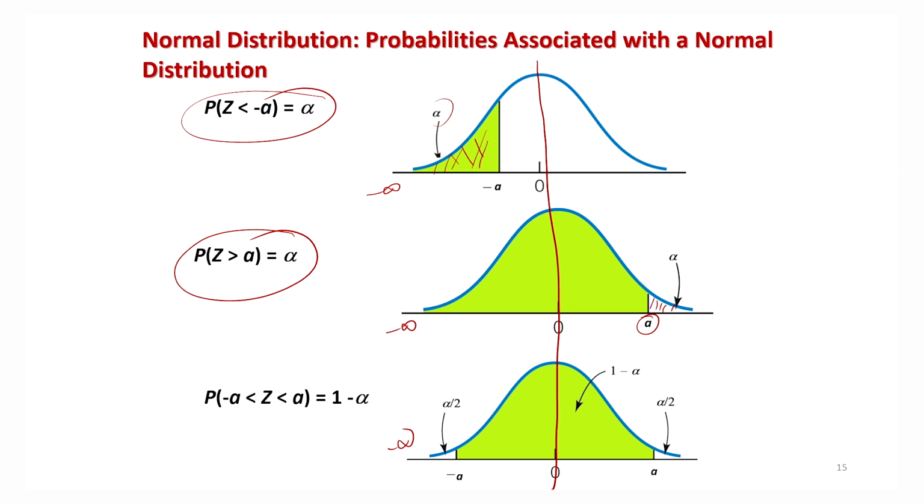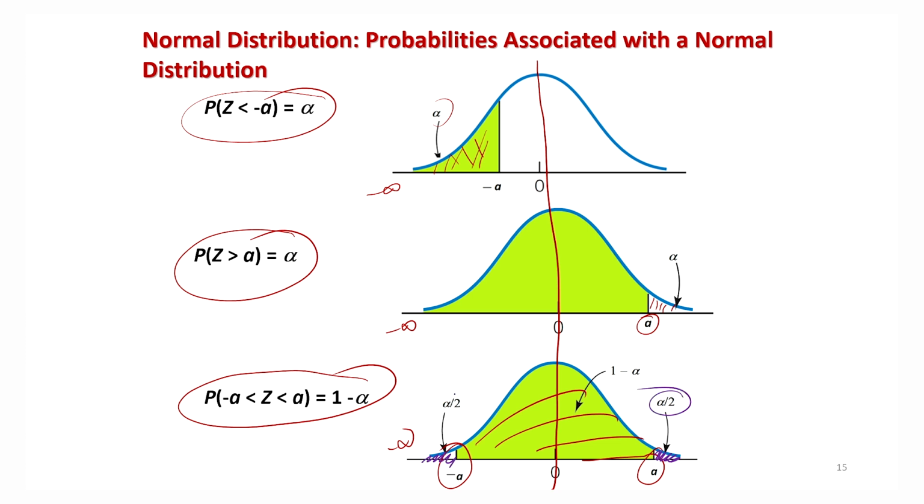And similarly, if you want to find the area between minus a and plus a, this is your minus a, this is your plus a, and this green area is going to show this area. So if you say that the whole area is 1, and suppose this shaded area which I am trying to shade on the right hand side and left hand side is alpha by 2, then the area in the middle part will be 1 minus alpha, right?